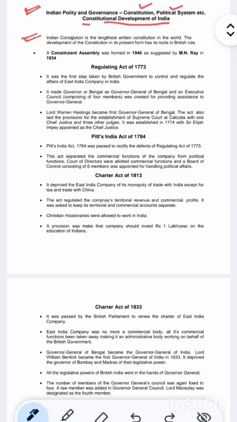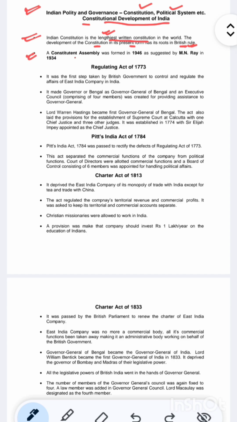So, the first point is the Indian constitution is the lengthiest written constitution in the world. The development of this constitution in its present form has its roots in British rule. So this constitutional development in the present form means what we are using now has some of the British rules also. Okay, let's come to the second point.